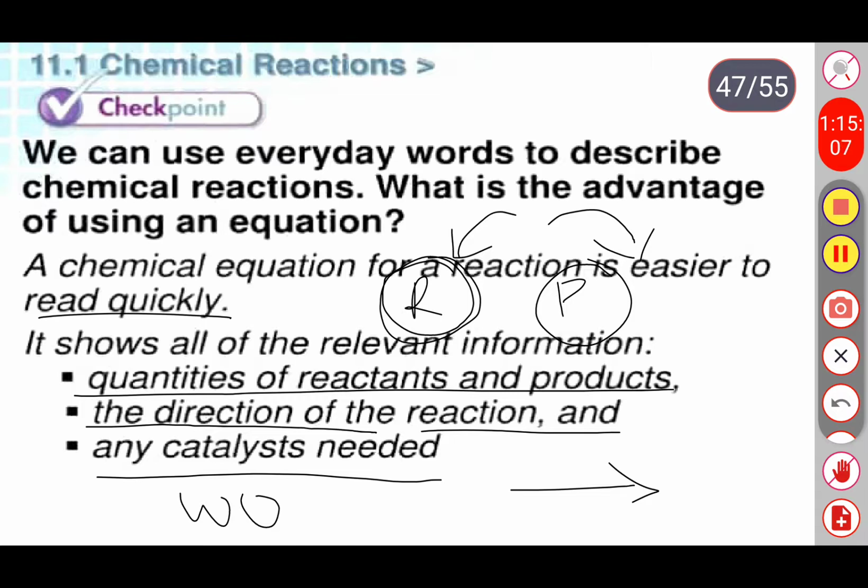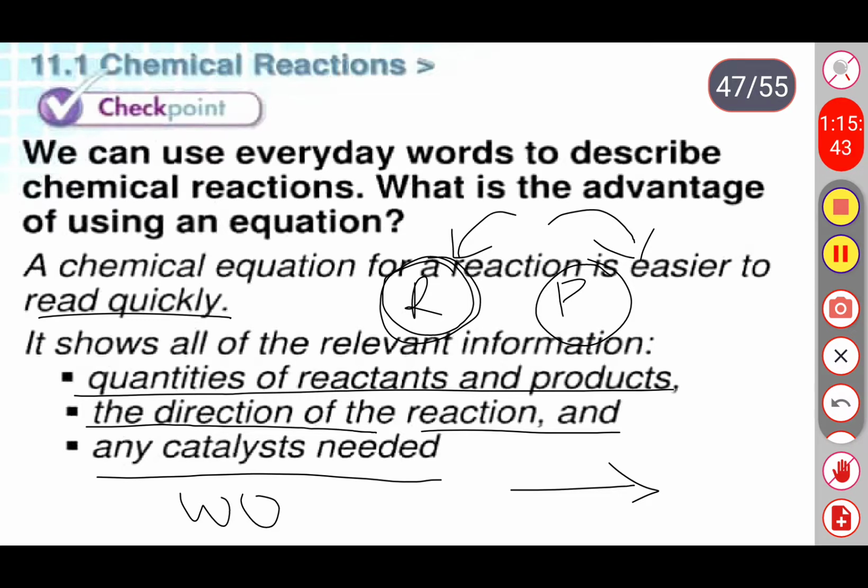Okay, and next one, in order to prepare a definite amount of the product, the amount of reactants to be used can be calculated accurately. And one more advantage is that the same chemical symbols are used all over the world, and therefore scientists face no difficulty in understanding chemical equations.